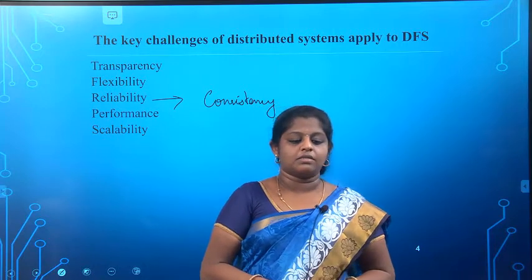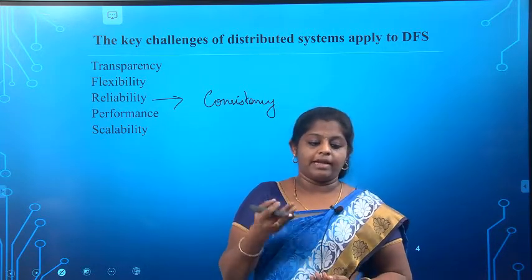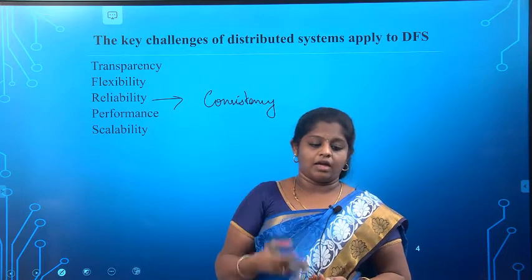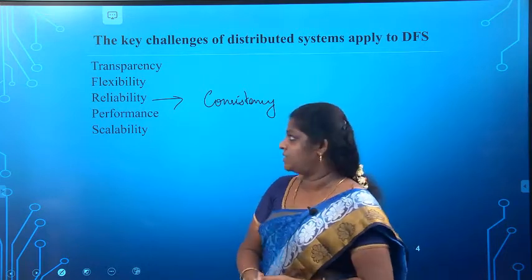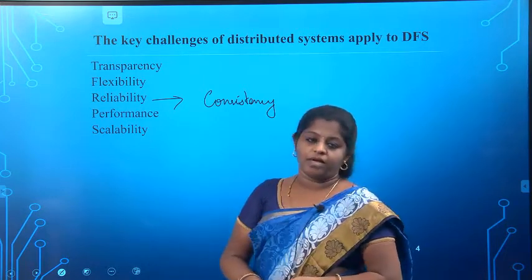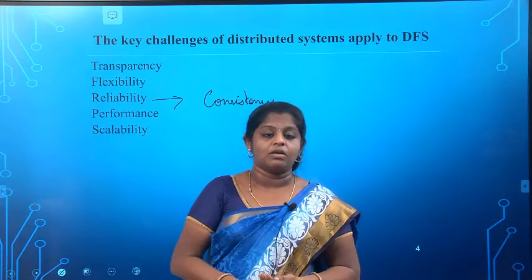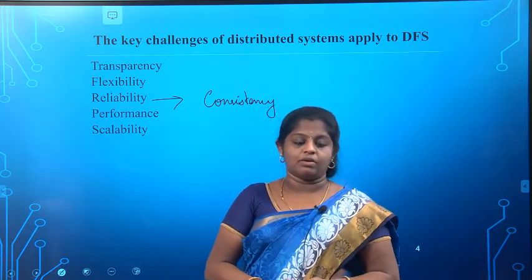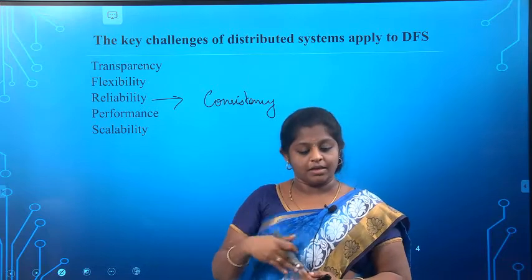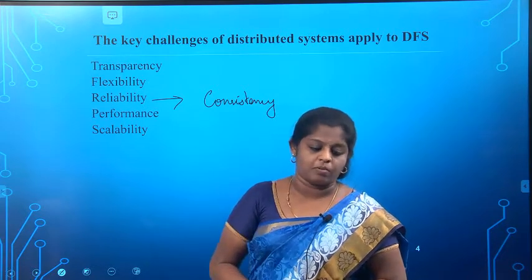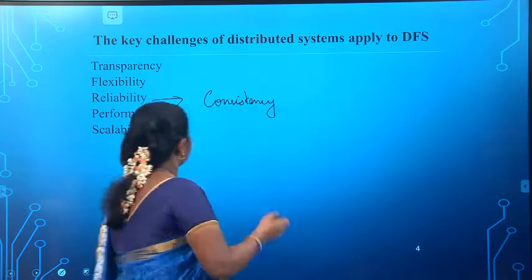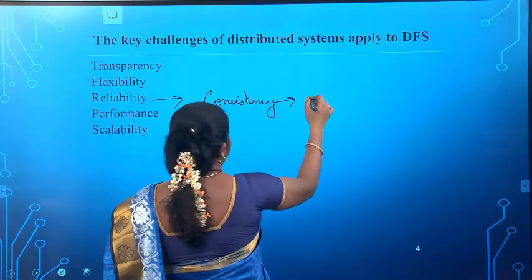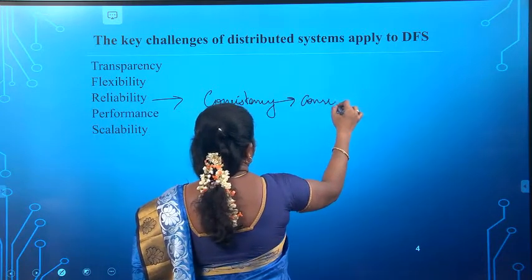If concurrent access is given to the files, what will happen? It will introduce some consistency problems. So the key challenge here is that consistency problems may occur.